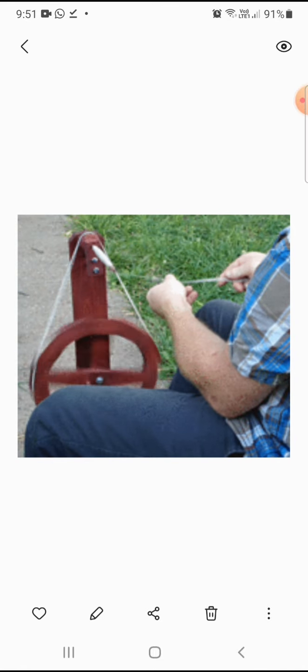Charkas are not just simple devices. They even played a very great role in our independence fight, where Mahatma Gandhi started provoking the people and creating awareness about the non-cooperation movement in India, where all the imported items from European countries were prohibited, banned, and our own country's fabric materials started being used.